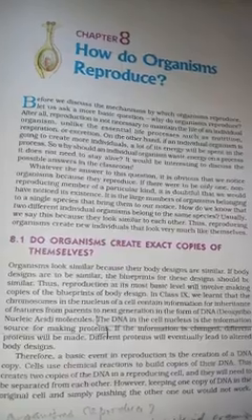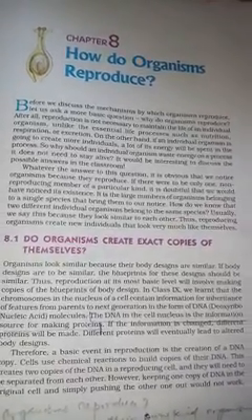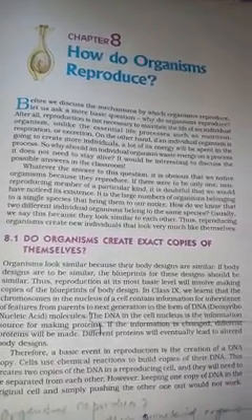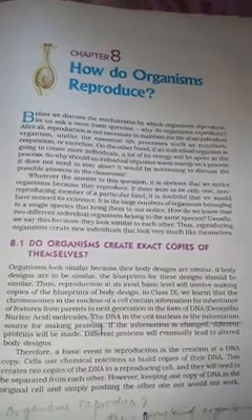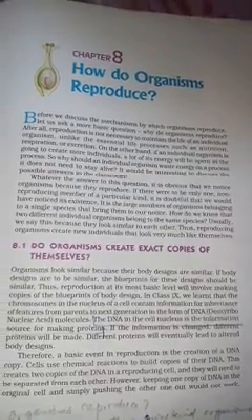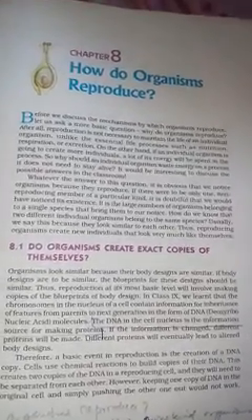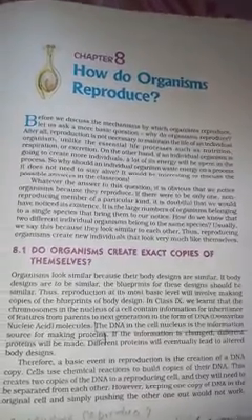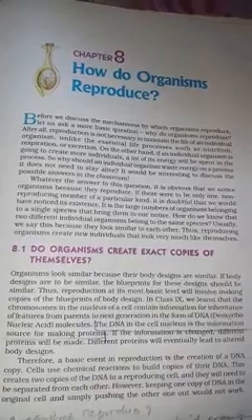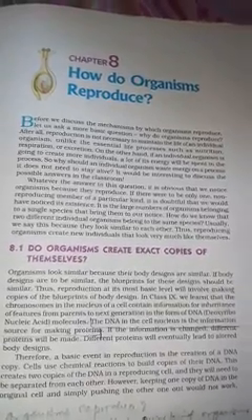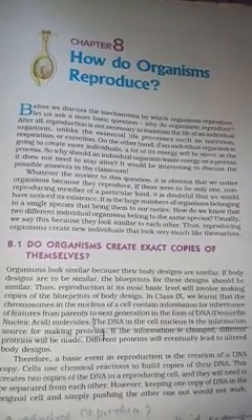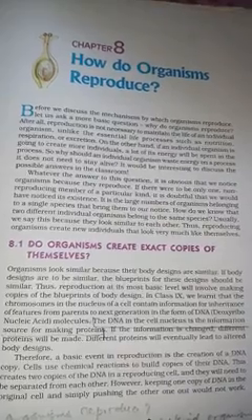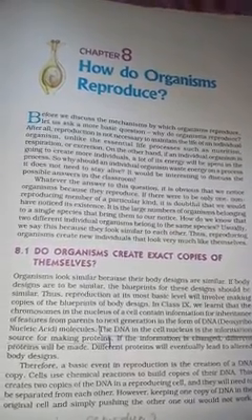Now, if one cell has the 2n set of chromosomes, and that 2n set of chromosomes is made from the 2n number of DNA. Suppose a particular DNA amount is making the 2n number of chromosomes, and that particular cell is going to divide by binary fission and make two daughter cells. Then how can these double copies of the DNA be formed and fulfilled in the two daughter cells?